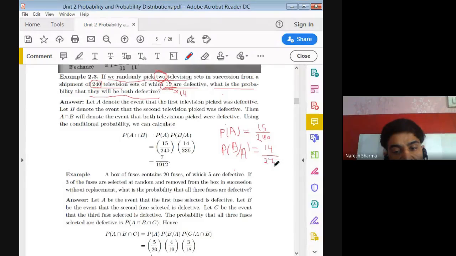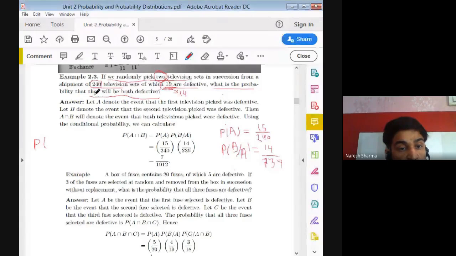So as we see, we consider two events. One is A, the first television we find is defective, and B, the second television picked was also defective. Now we require both televisions to be defective, so we require the probability that they both are defective. That means A is defective and, or you may say intersection, B is also defective. When we have the intersection, we find the probability of first into probability of second.